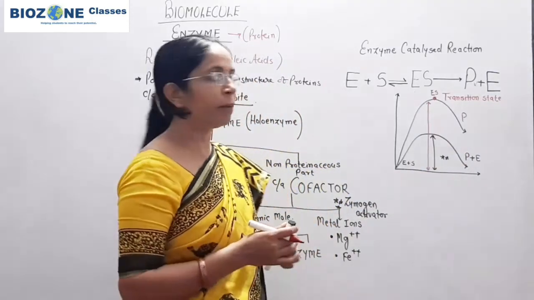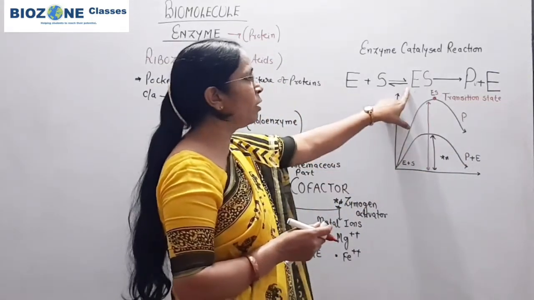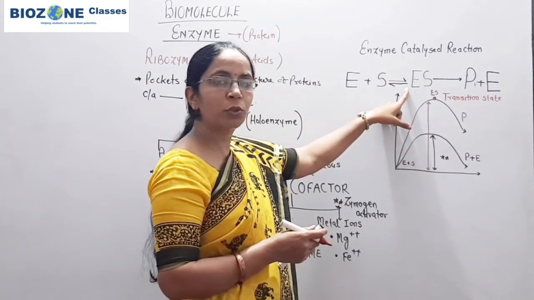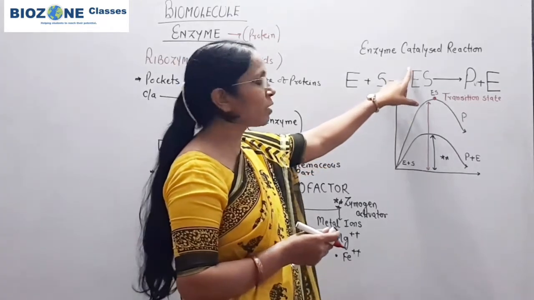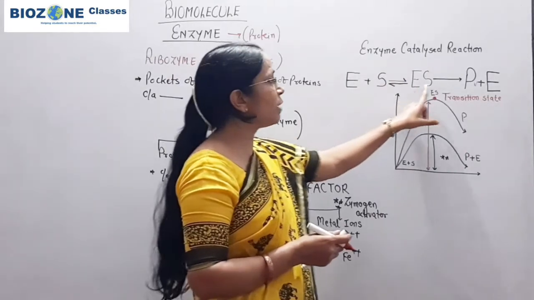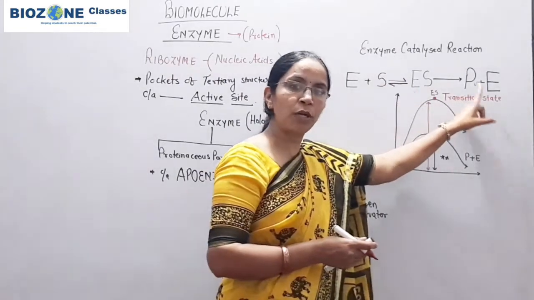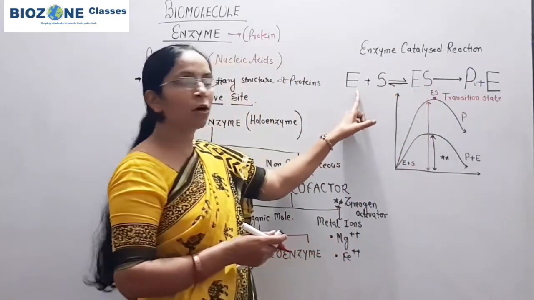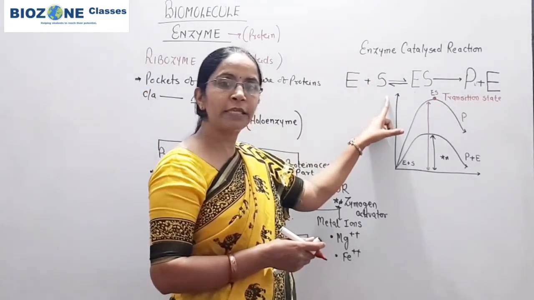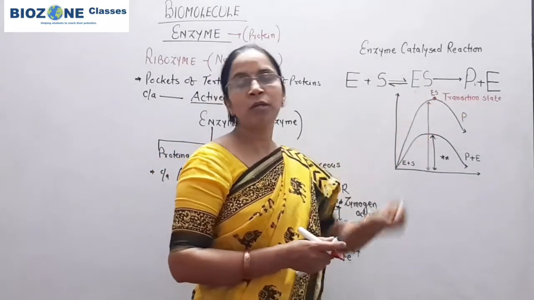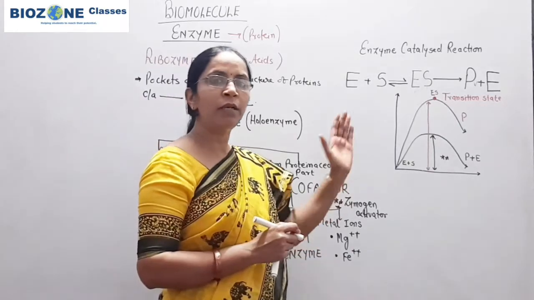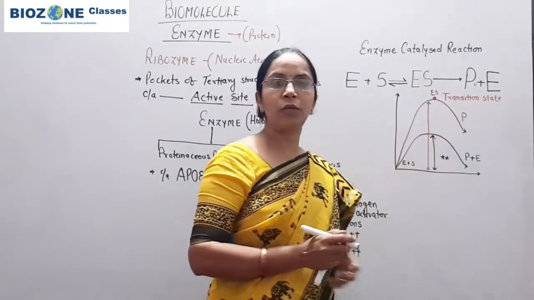So remember that part, and because of that only we show the reactions in the reversible direction. If activation energy is available and enzymes are present, then this enzyme substrate complex converts into product. Otherwise it breaks down again, the substrate gets isolated from the enzyme, binds with the enzyme again and tries for the activation energy. When sufficient activation energy is available, only then will the substrate break into the product.